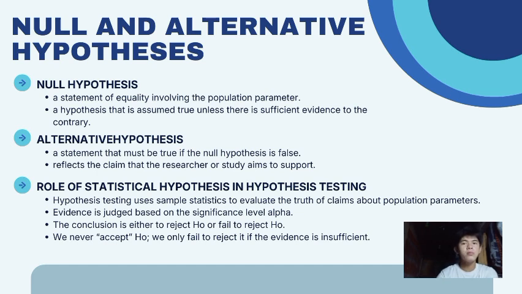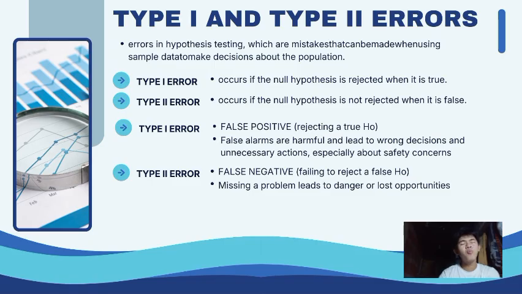Okay, so let's proceed to the type 1 and type 2 error. Errors in hypothesis testing are mistakes that can be made when using sample data to make decisions about the population. So we have here the type 1 error. It occurs if the null hypothesis is rejected when it's true. For type 2 error, it occurs if the null hypothesis is not rejected when it is false, of course.